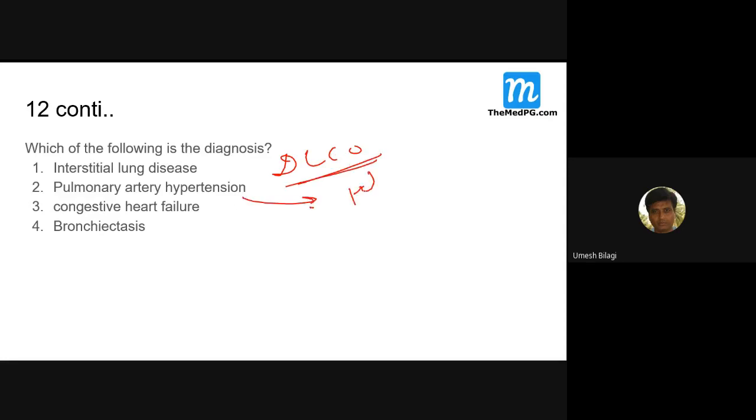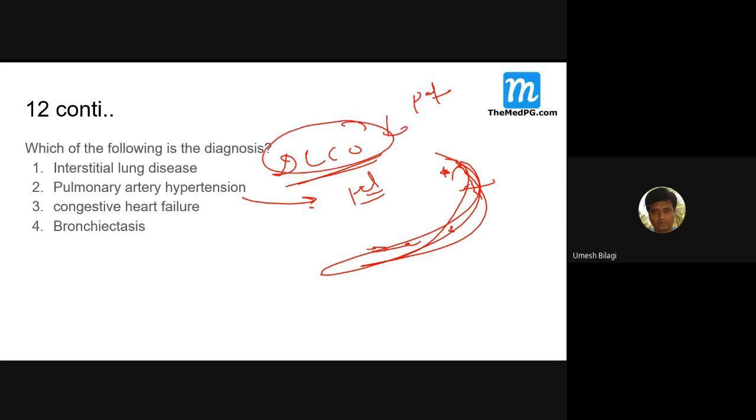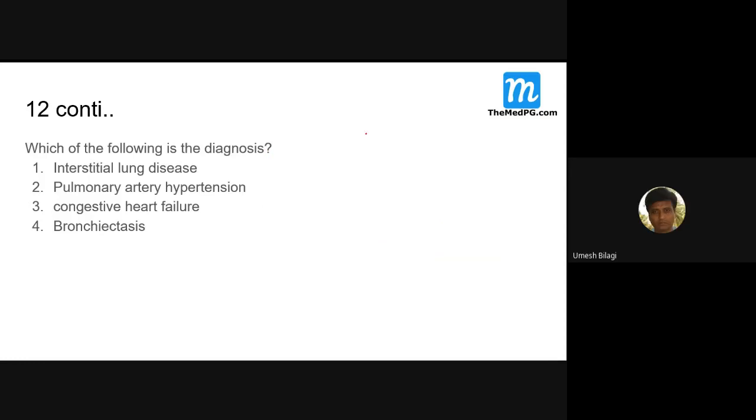In pulmonary artery hypertension, the lung is actually damaged due to capillary blocks. The lung is not getting perfused because there are capillary problems, so there is decreased perfusion. DLCO will be decreased only. Congestive cardiac failure, what happens? There is a lot of blood going into the lung, so DLCO may in fact be increased, but later on it will decrease when pulmonary edema sets in.